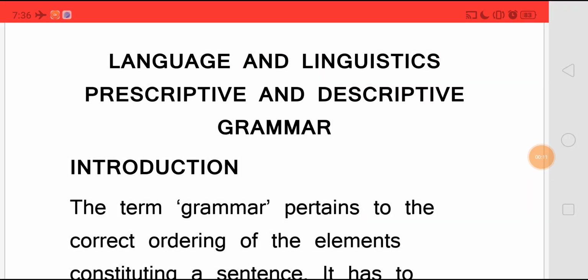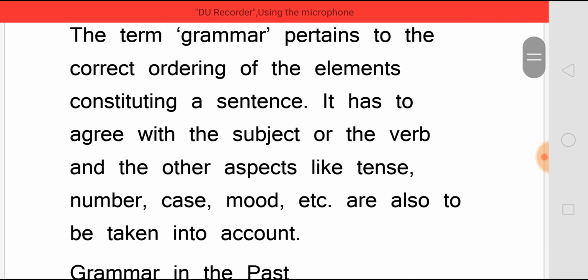The term grammar pertains to the correct order of the elements which form a sentence. And it has to agree with the subject or the verb and other aspects like tense, number, case, mood, etc. Everything should be taken into account to say that this sentence is in the correct grammatical order.